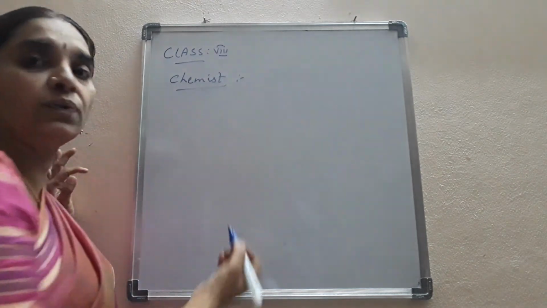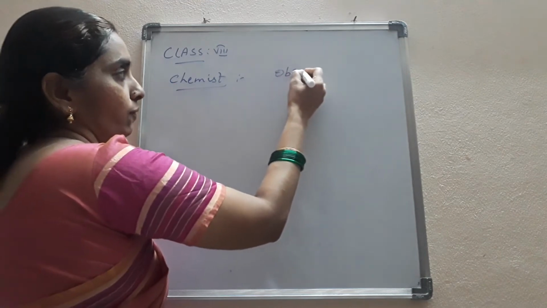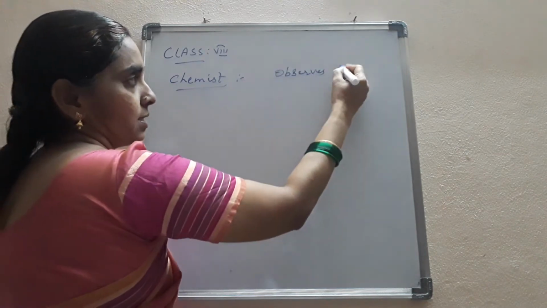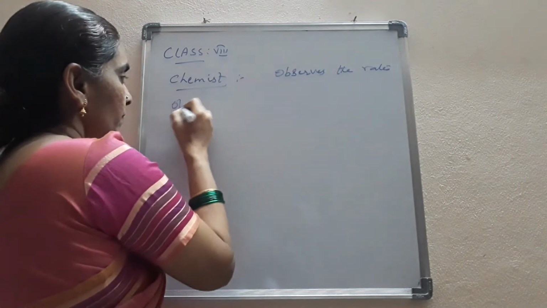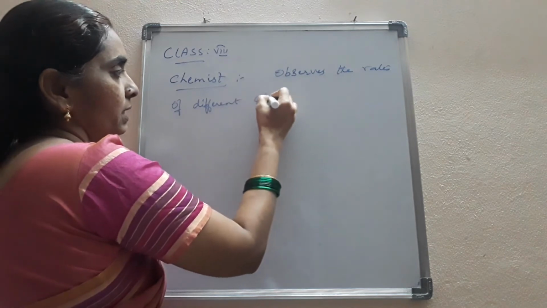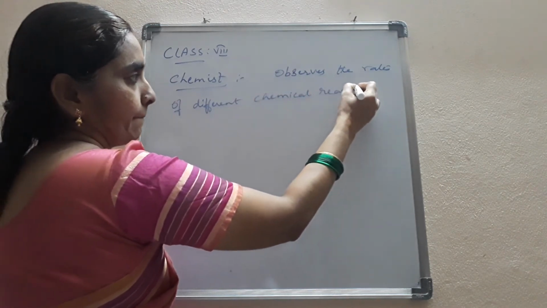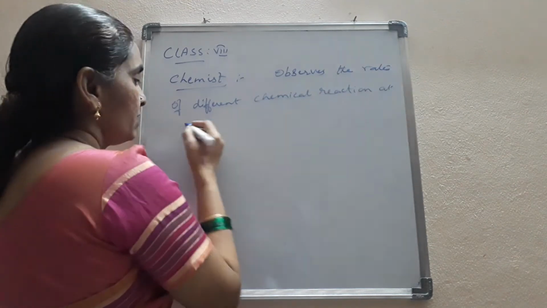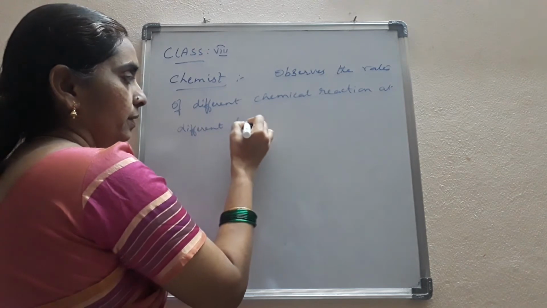He makes an observation and makes research, observes the rates of different chemical reactions at different temperatures.